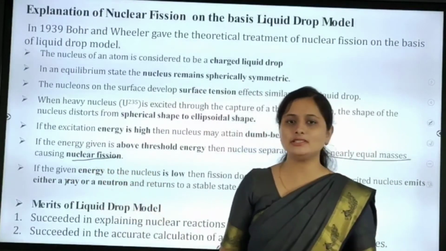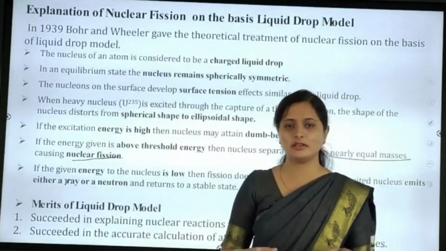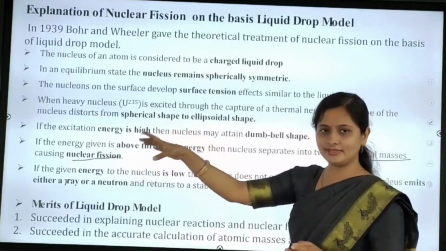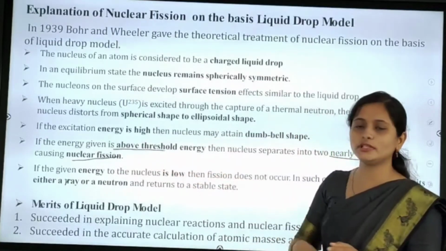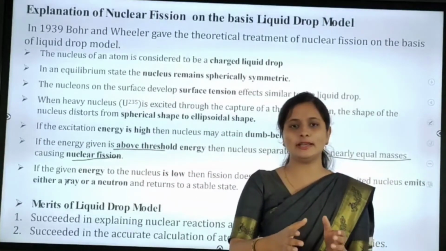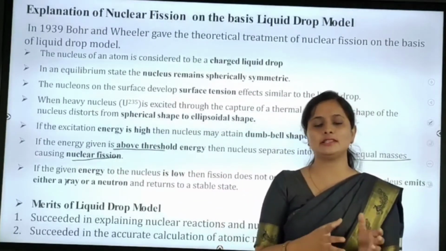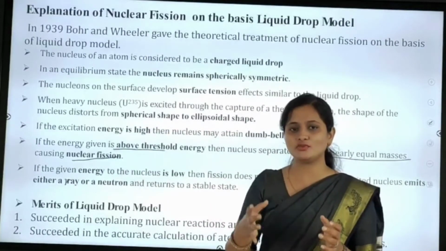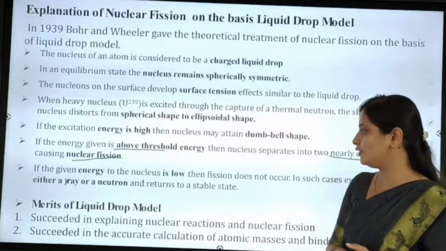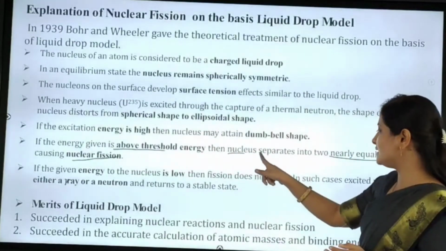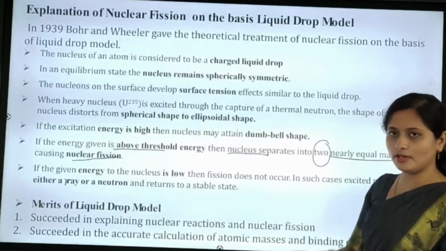So here they have given the definition of nuclear fission. If the energy given is above the threshold energy, it can cause a nuclear fission. So what is nuclear fission? It is the nucleus separation into two nearly equal masses.